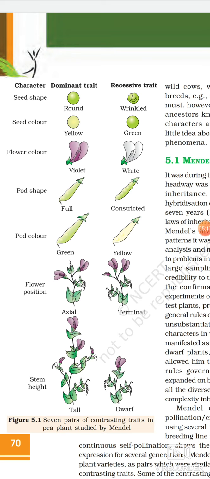All these are the contrasting characters, meaning they are opposite to each other. And out of these characters, one character is always dominant and the other one is recessive. As you can see, round, yellow, violet, full, green, axial, tall, these are the dominant traits, whereas the wrinkled, green, white, constricted, yellow pod color, then terminal flower, then dwarf, these are the recessive traits.